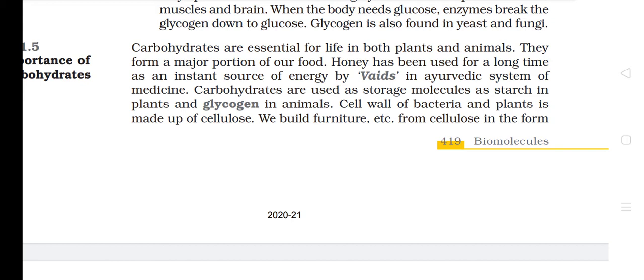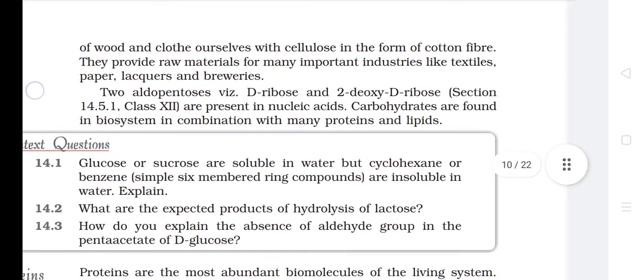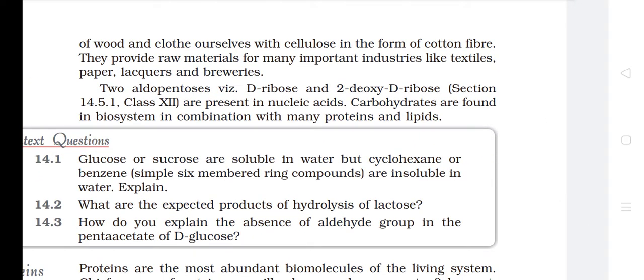Honey has been used for a long time as an instant source of energy by Vaidyas in the Ayurvedic system of medicine. Carbohydrates are used as storage molecules, as starch in plants and glycogen in animals. The cell wall of bacteria and plants is made up of cellulose. We build furniture, etc. from cellulose in the form of wood and clothe ourselves with cellulose in the form of cotton fiber. They provide raw materials for many important industries like textiles, paper, lacquers, and breweries.